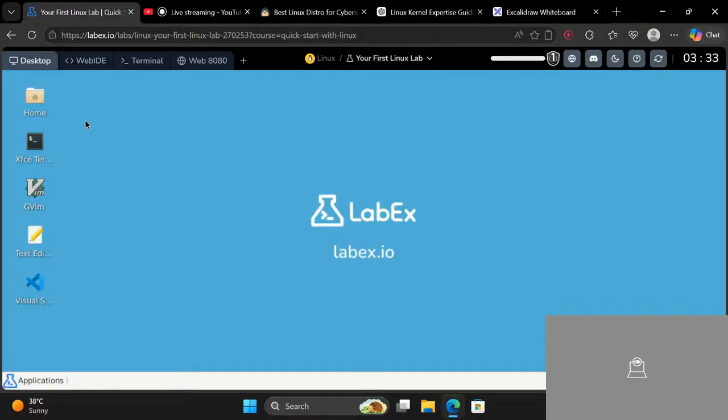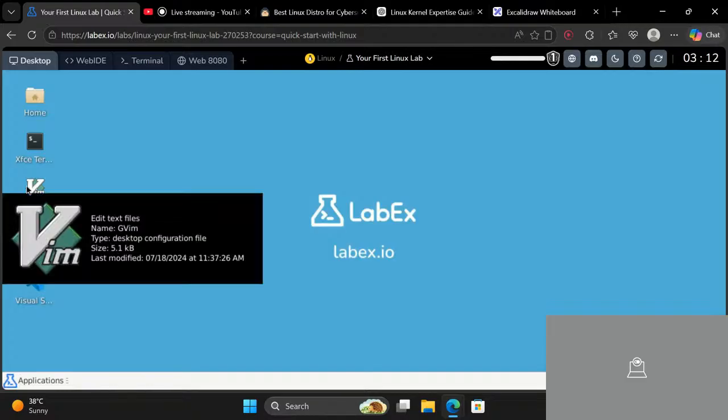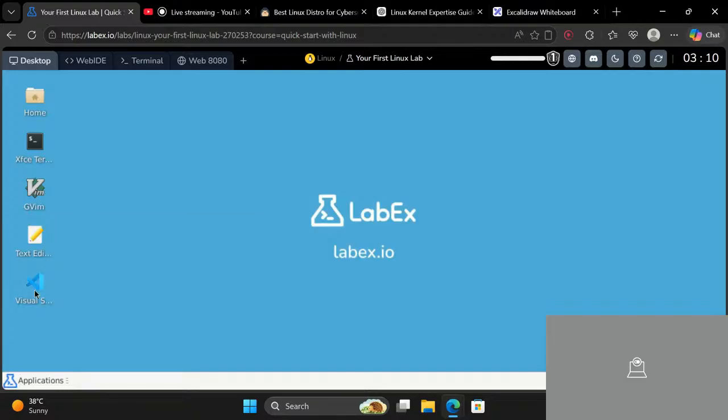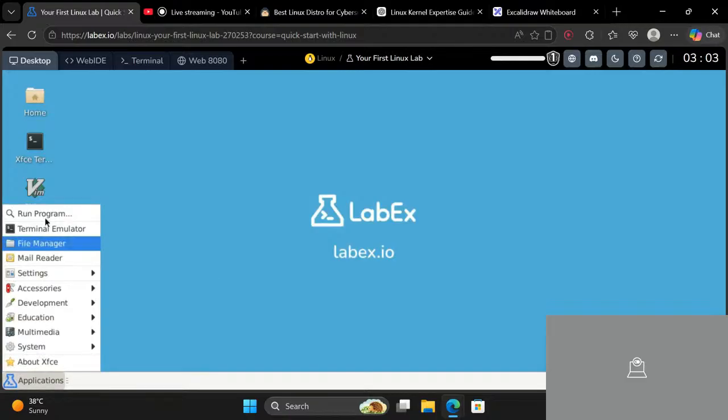Because GUI is very heavy, and on a server, where every space matters, you can't waste space on GUI. Therefore, we have only a command line interface on the server side. Okay, and you can also see that there is a Vim editor, there is Visual Studio Code. Okay, and click on application.